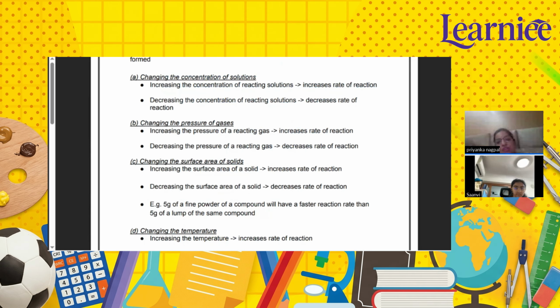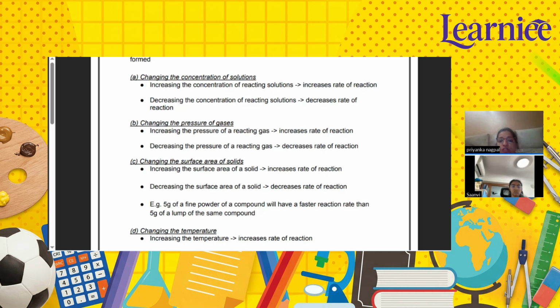First is changing the concentration of the solution. An increase in the concentration of the reacting solution increases the rate. A decrease in the concentration of the reacting solution decreases the rate. Second is pressure. If I increase the pressure, it will increase the rate of reaction. If I decrease the pressure, it will decrease the rate of reaction.